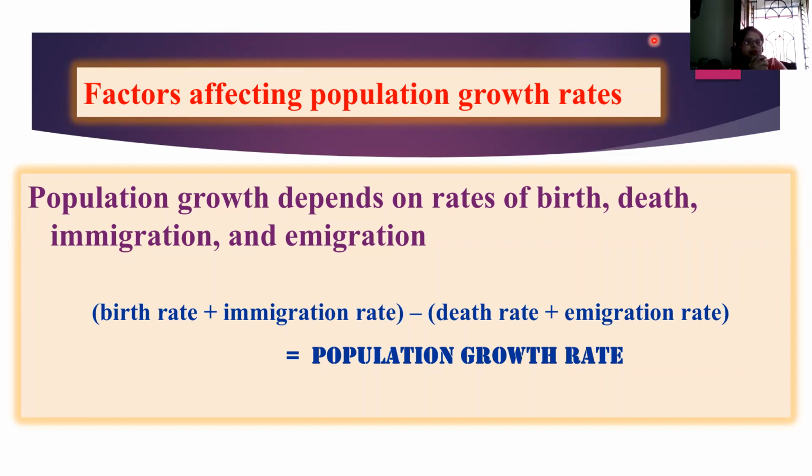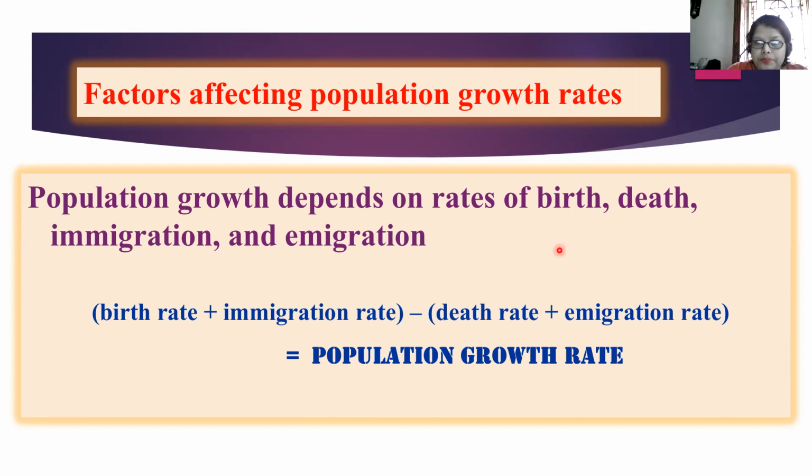Let's take a very simple example. Suppose birth rate is 5, and immigration rate is say 10. So 10 plus 5 gives you how much? 15. Now come to this. Death rate is 2. Emigration is 5. 2 plus 5 is how much? 7. So when you subtract 7 from 15, this gives you a figure. What is that? Here it's 8. This is your population growth rate. Okay.